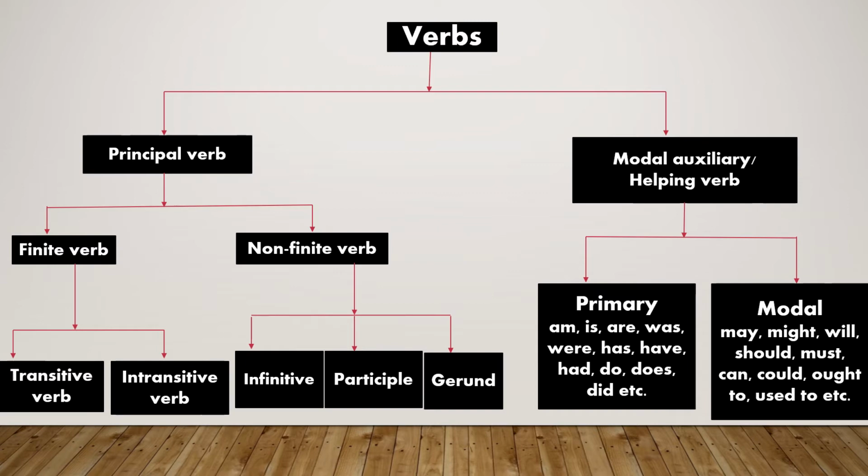Modal auxiliary or helping verb is divided into primary verbs and modal verbs. Primary verbs are am, is, are, was, were, has, have, had, do, does, did, etc. Modal verbs are may, might, will, should, must, can, could, ought to, used to, etc.